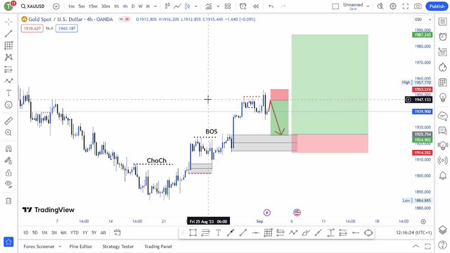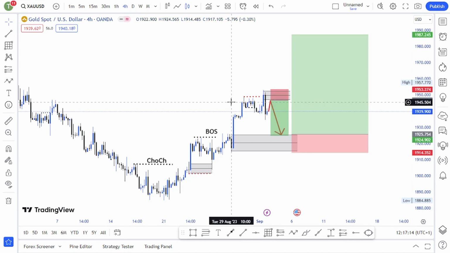So that is my view on gold, guys. We are waiting for a bigger buy at this demand zone. For now, there could be a short-term sell. Why am I saying so? Price went up to grab liquidity on the upper side and made a change of character on a lower time frame. Let me make it clear, guys.